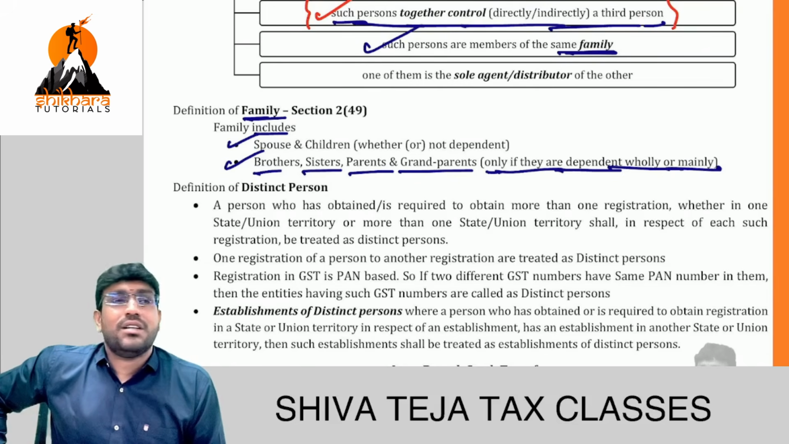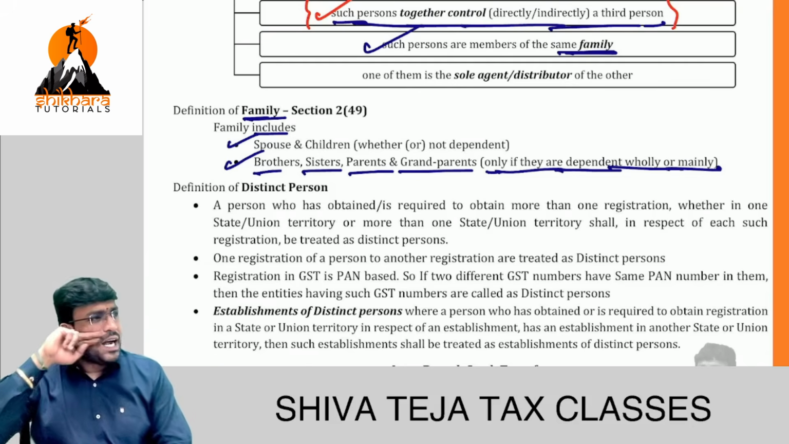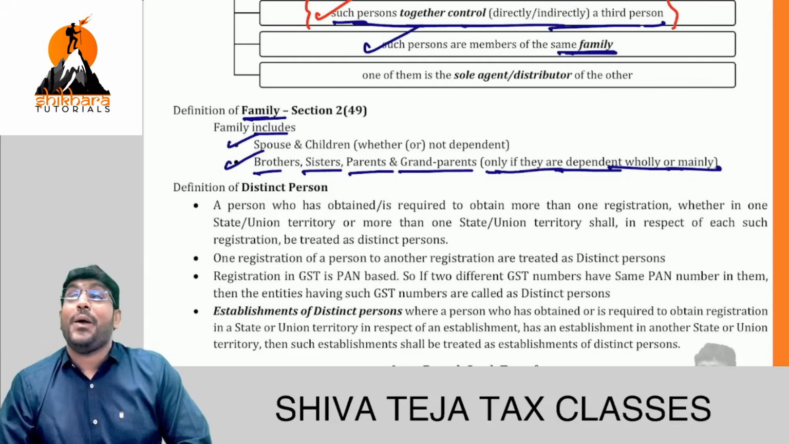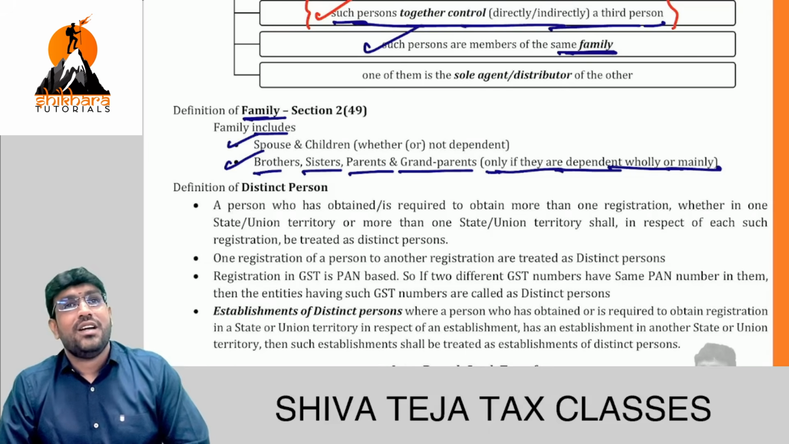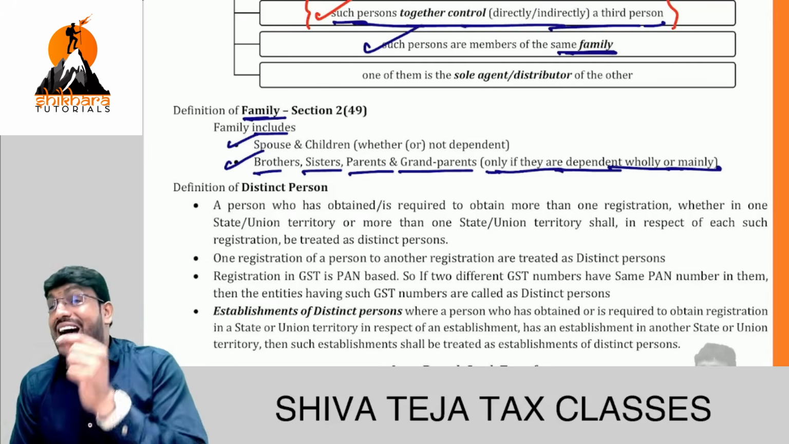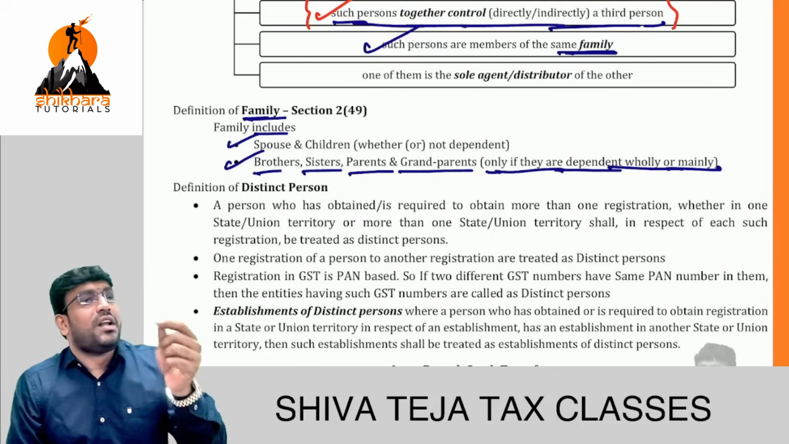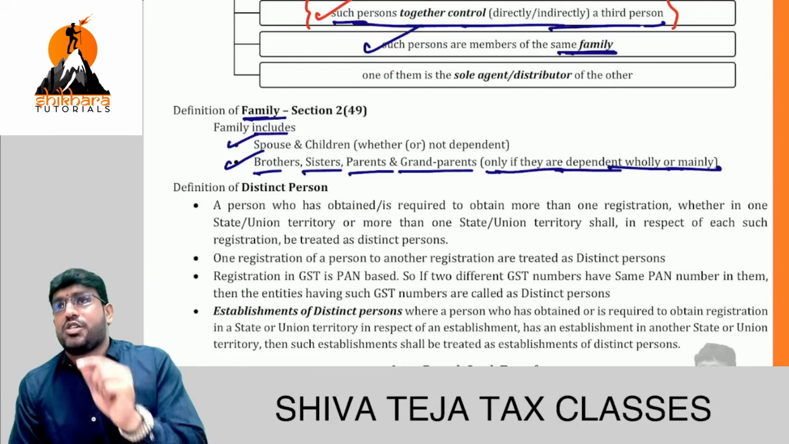Bang on, pakka. Sure. Which section defines family? 249. Goods. Service. Which section defines supply? Section. What is Schedule 1? Transactions regarded as supply, even though there is no consideration. How many points are there? First point is what? Permanent transfer or disposal of business asset on which ITC is claimed. Second point, supply between distinct or related persons in the course or furtherance of business.